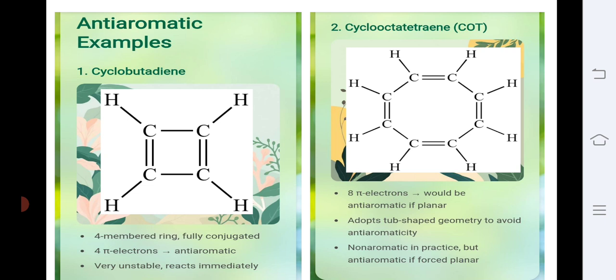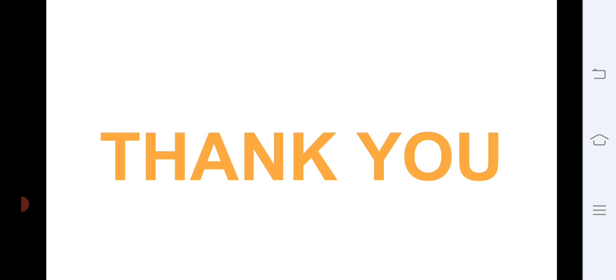We can again derive the stability order amongst aromatic, anti-aromatic and non-aromatic compounds: aromatic compounds are more stable than non-aromatic compounds, and non-aromatic compounds are more stable than anti-aromatic compounds. This is all about aromatic and anti-aromatic compounds.